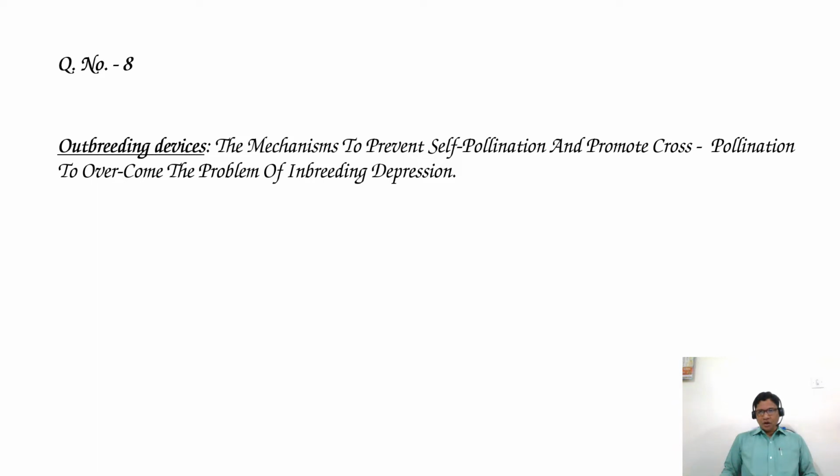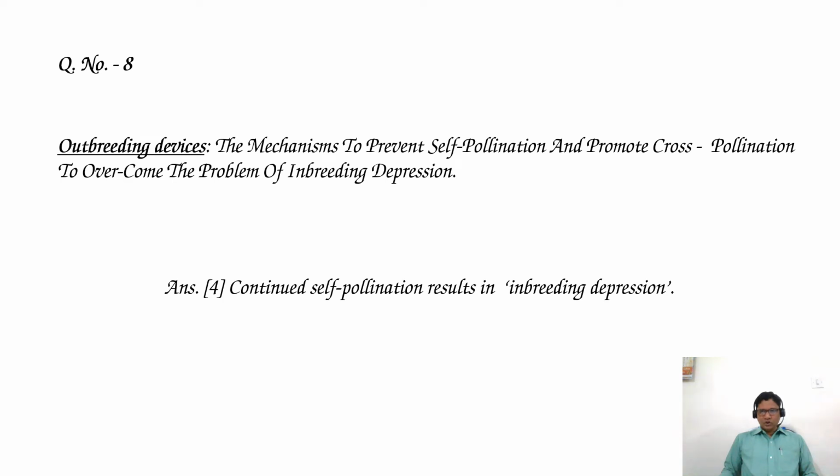So based on this definition, the correct answer is option 4. Flowering plants have evolved outbreeding devices because continued self-pollination results in inbreeding depression.